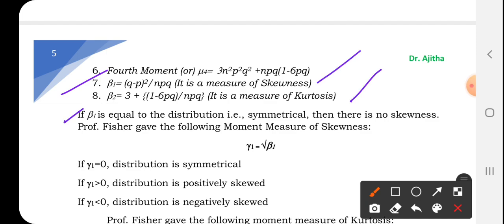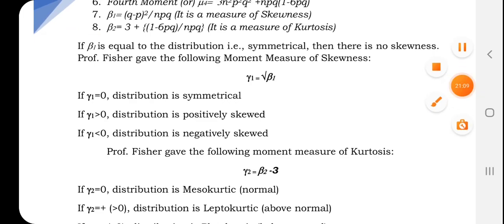Beta 2 is a measure of kurtosis. For example, if beta 1 is equal to 0, the distribution is symmetrical, there is no skewness. Fisher has given a moment measure of skewness. Let us see what it is.